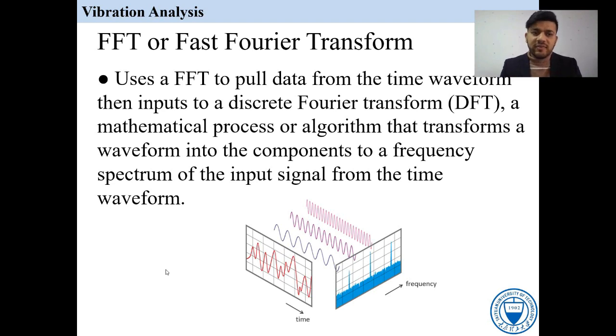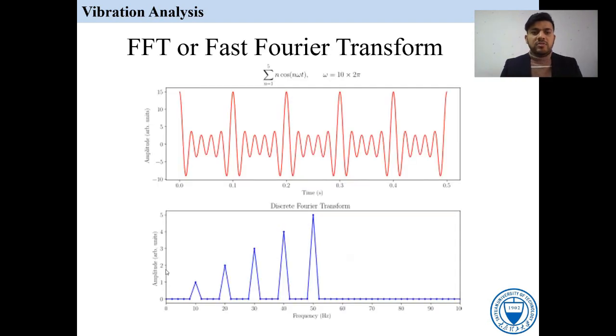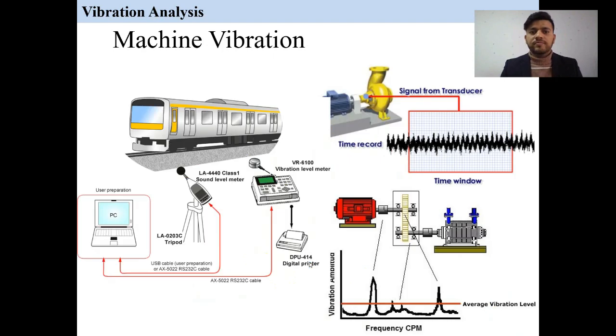This method is the fast Fourier transformer, in which the discrete Fourier transform is like a mathematical process and an algorithm that transforms a waveform into components of a frequency spectrum, and the input signal comes from the time waveform. Okay, so we can see here the fast Fourier transformer, the discrete Fourier transformer. This is the complex signal, and here we can easily measure amplitude and frequency. We can measure any variable from this.